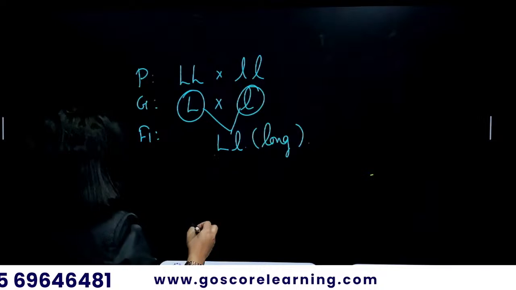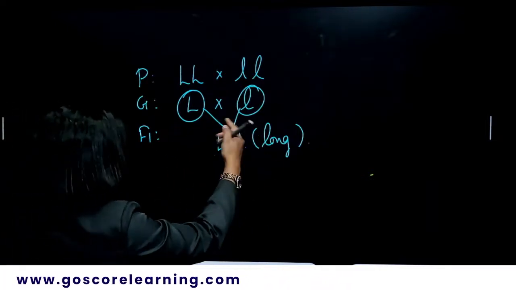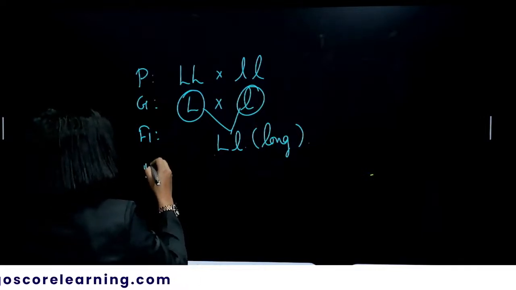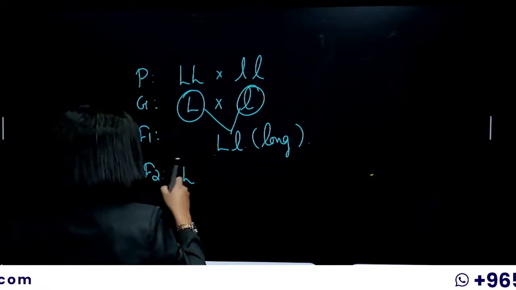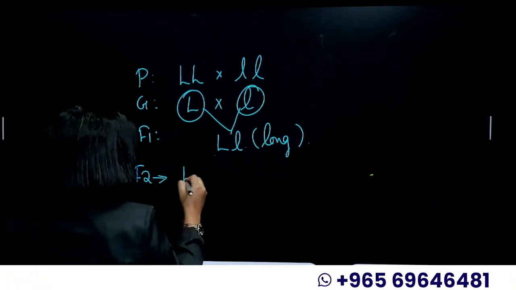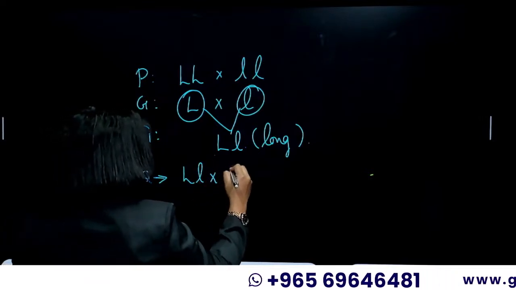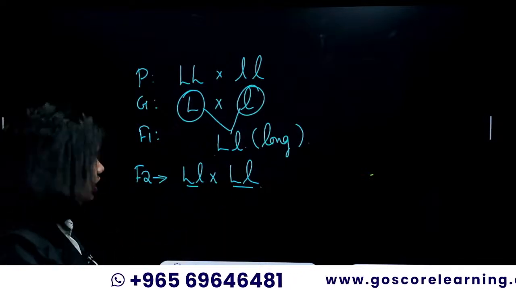So now we are going to do the self fertilization of the F1 generation. So to get the F2 generation, we will have to cross the capital L, small l with the capital L, small l. That is a self-fertilization.